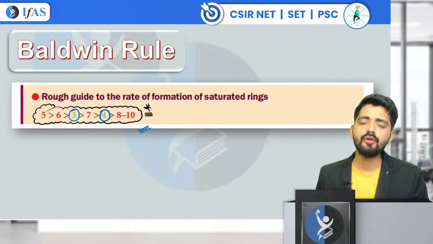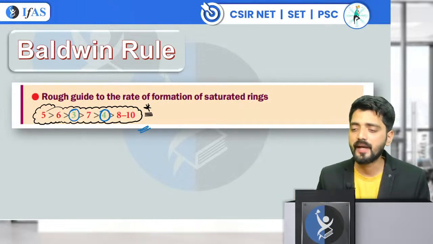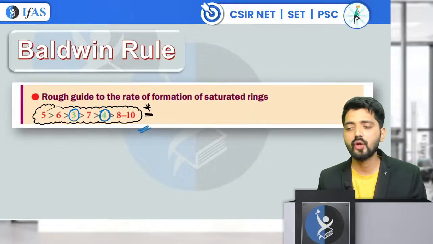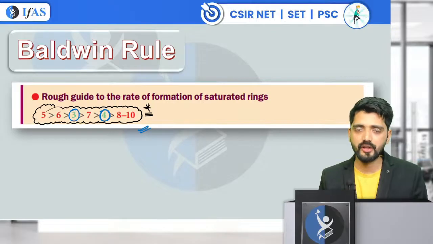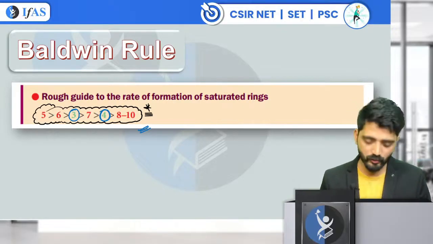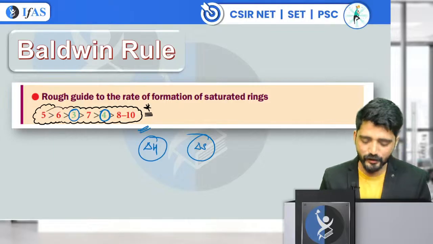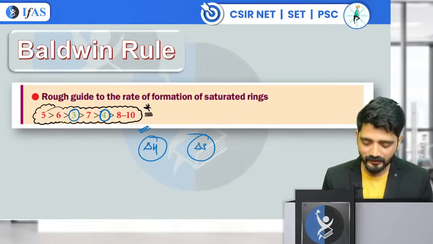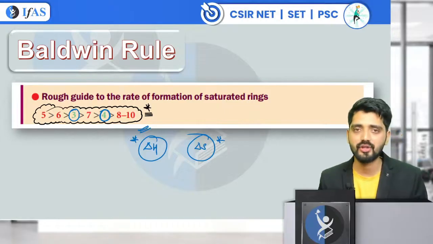Yes. Vasu is commenting that, sir, this Baldwin rule is given on the basis of thermodynamic and kinetic aspects. See, there are two factors which control this Baldwin rule. One is your enthalpic factor, that is called delta H, and the second is your entropic factor, delta S. They both govern your rate of cyclization.